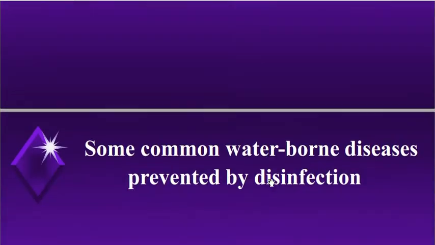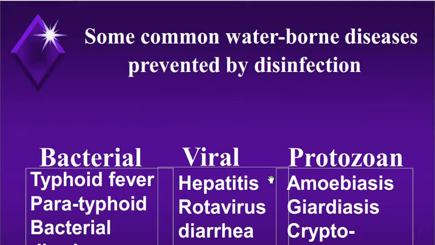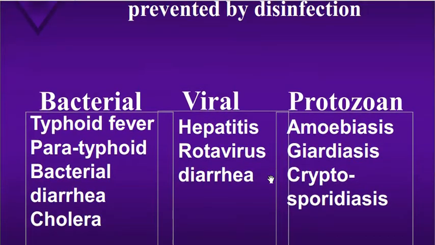Some major waterborne diseases are prevented by disinfection. When bacteria are present, the following diseases can occur through water. If viruses are present, these are the diseases.